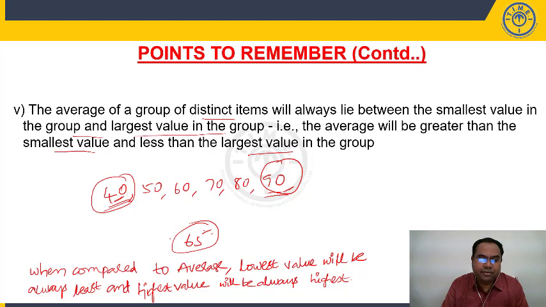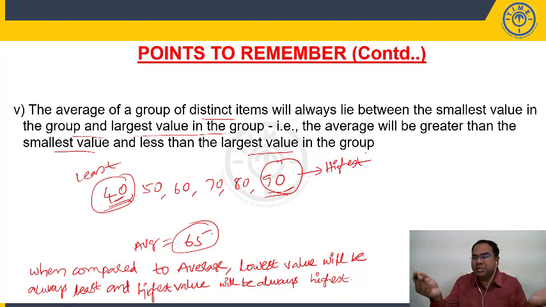Right? Now say, what is my average here? 65. When you compare with average, which is least? 40. When you compare average, which is highest? 90. So your lowest value, because average lies between smallest and highest, it is greater than lowest and less than highest. When compared with average, lowest will be always least and highest will be always highest. Right. So these are important points, students.